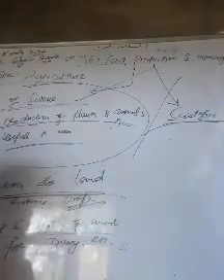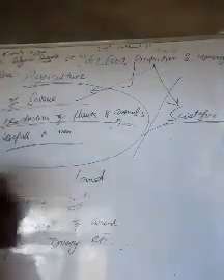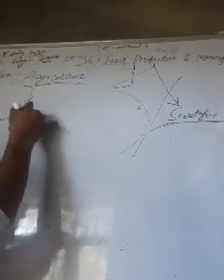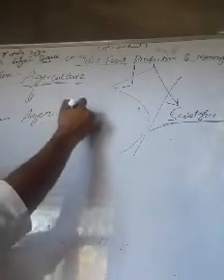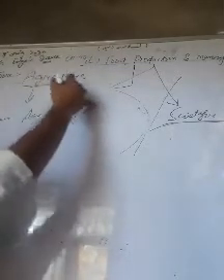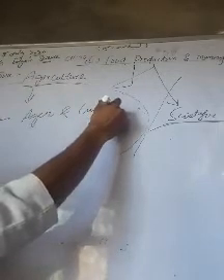So after that, now we will see that the word agriculture is derived from the Latin words ager and cultura.